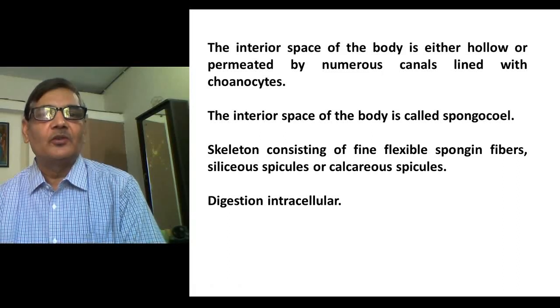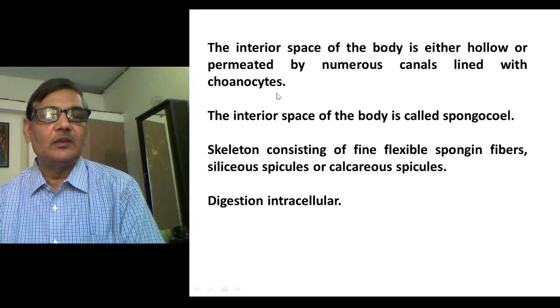reduced area. So we should know that these animals have a canal system through which water enters and passes through specific routes and then leaves the body. So that is of much use. We shall see that all sorts of physiological functions could be accomplished only because continuous water currents are maintained in the body. Their skeletal system consists of spongin fibers, then siliceous spicules and calcareous spicules.